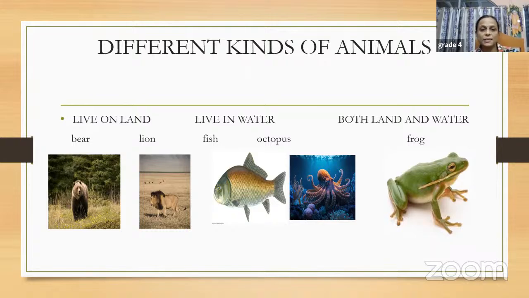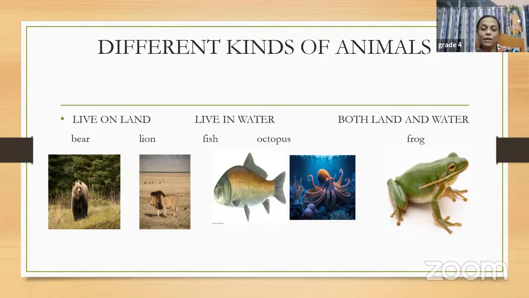Then we can categorize the animals into another group, those who live in water, like fish. Fish is a very common animal that can only live in water. Octopus, right? And along with that we have seal. So we have other animals also, those who live in water. So this is another group.